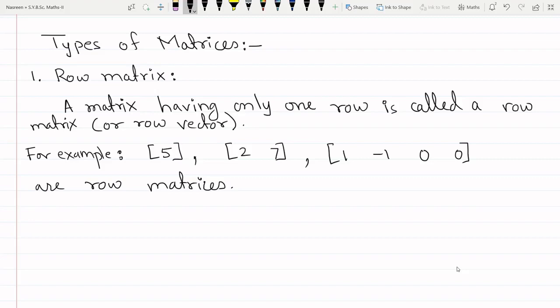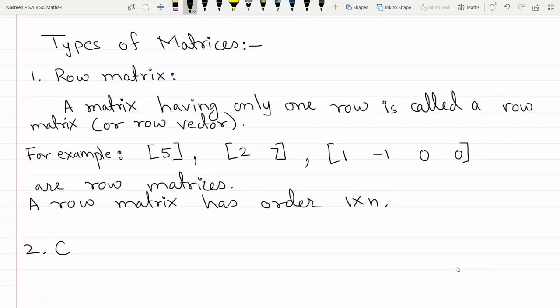So what is the order of a row matrix? A row matrix has order 1 by n. One row and any number of columns. Now let us see the second type of matrix. As we have written row matrix, the second type of matrix will be a column matrix.